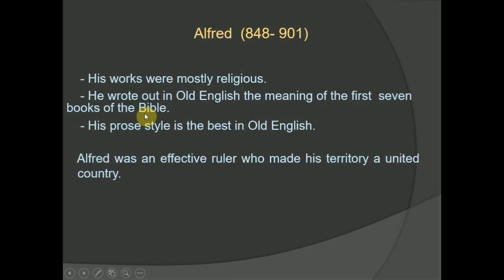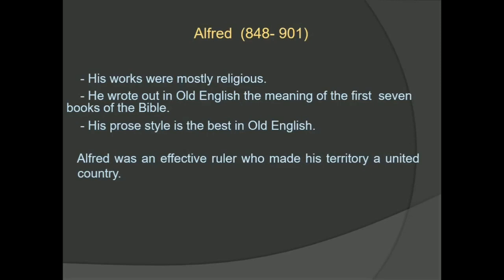I can add here that he uses alliteration to join his sentences together. Firstly, no doubt, Alfred had a great influence on this work. So he probably brought the different writings into some kind of order.